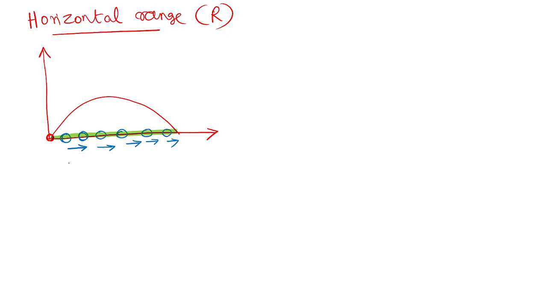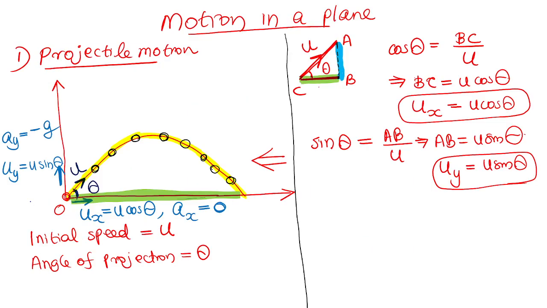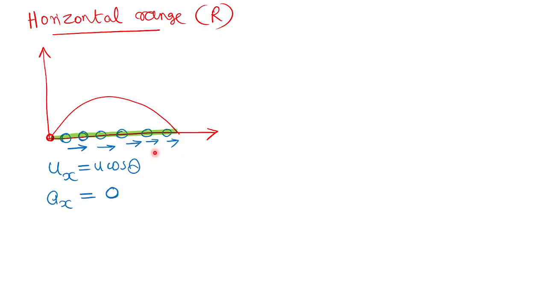The horizontal shadow has the initial velocity ux, which is u cos theta. I have already discussed that. The acceleration of the horizontal shadow is 0, meaning the shadow is moving with a uniform speed.